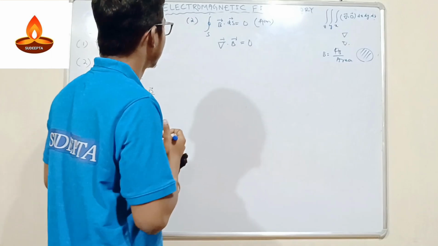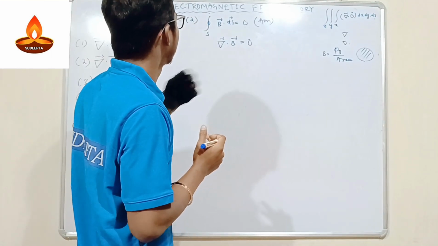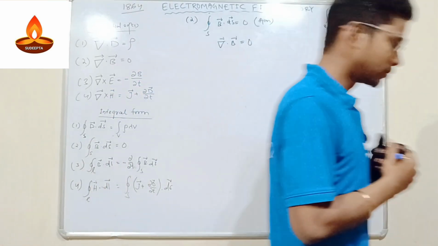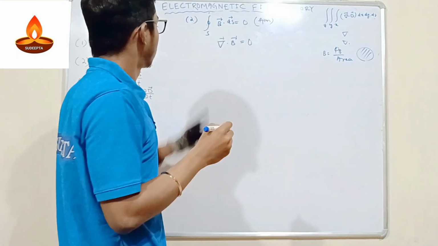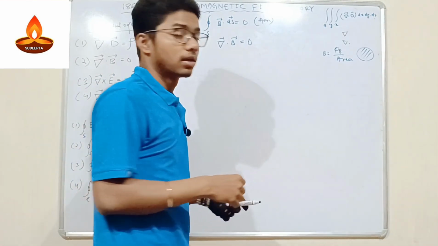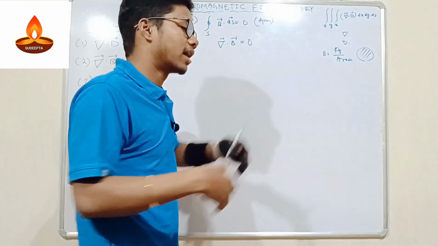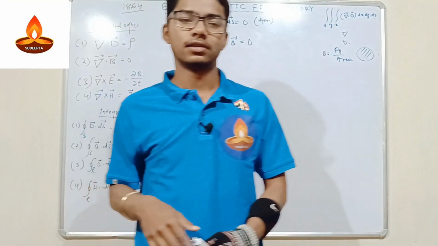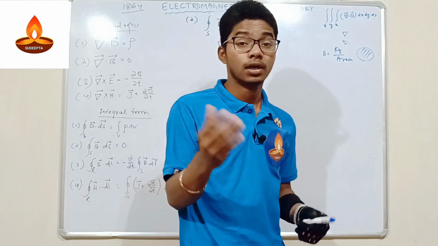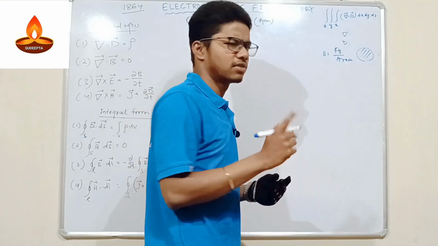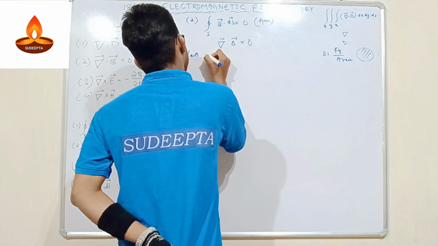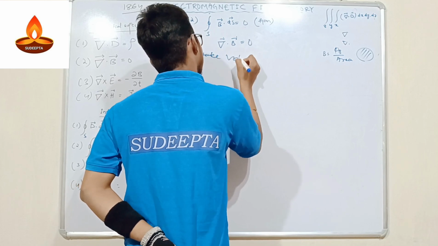So what do we have to do? Firstly, to get it, we have to remove the divergence symbol. How can we remove the divergence symbol? You may say that we directly take the surface integral on both sides, but that will be problematic. Why? Because if we do that directly, the divergence will not be removed. So how can we remove the divergence symbol? First we have to convert it to a volume integral. So let's take the volume integral on both sides.